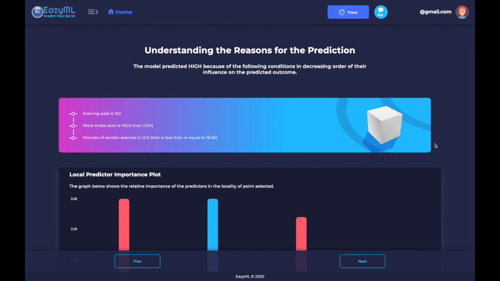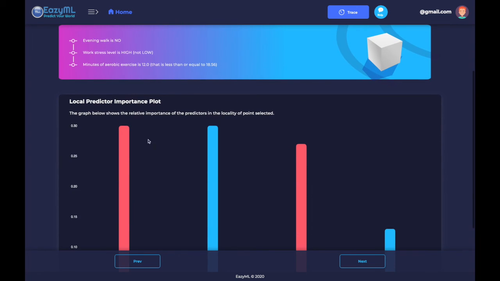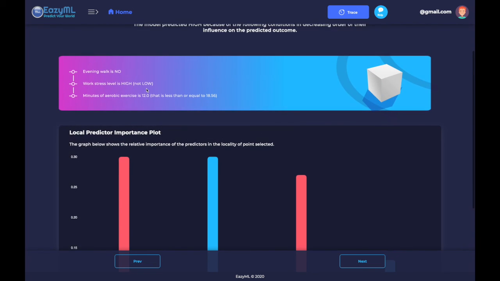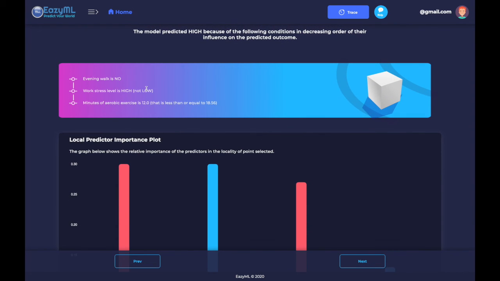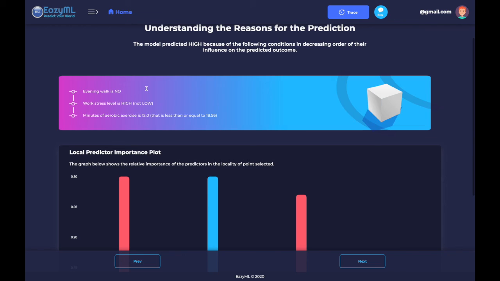So for this first prediction, maybe you don't understand why your systolic blood pressure is high, even though you did aerobic exercise as recommended earlier by the system. In fact, the bar chart for important variables shows aerobic exercise as one of the most important variables. So why is there this dichotomy? EasyML will explain this to you. It identifies the rules in order of importance of why your systolic blood pressure is high even after you exercised.